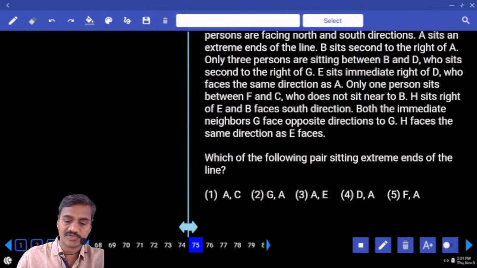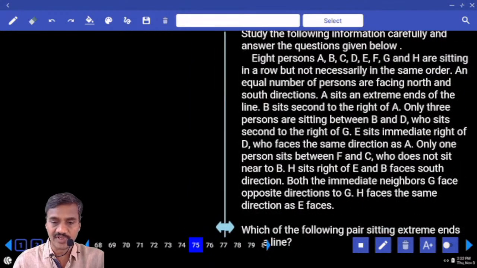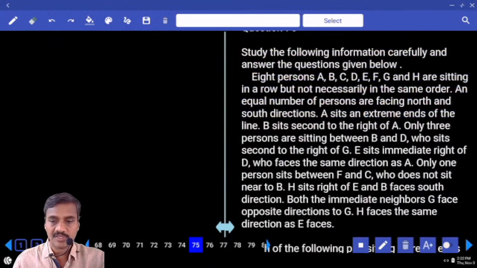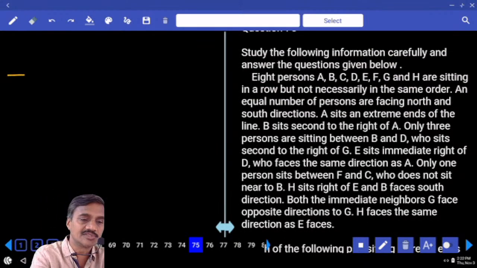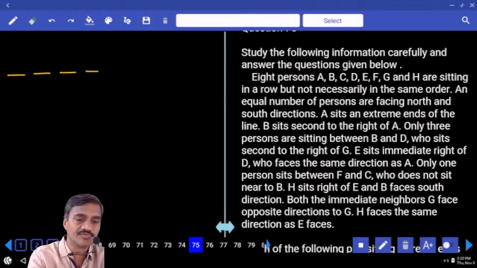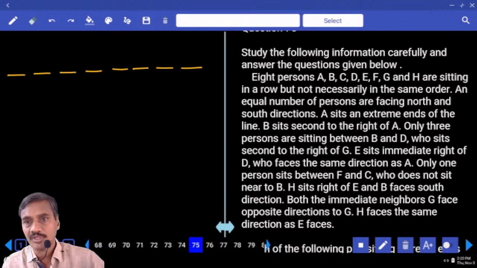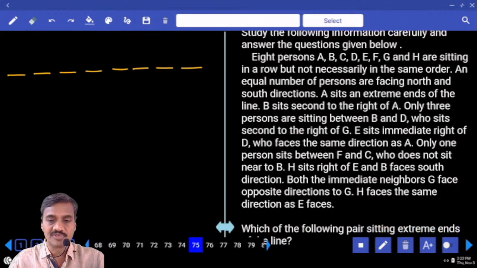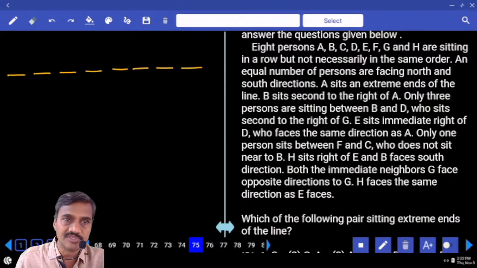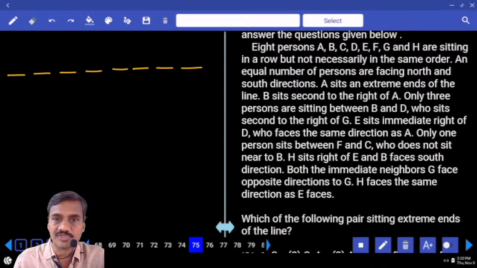Then 75 onwards. Now in this 75, there are 8 persons, A, B, C, D, E, F, G, H, seated in a row but not necessarily in the same order. 1, 2, 3, 4, 5, 6, 7, 8. 8 persons seated in a row and some of them are facing north and some of them are facing south. Equal number of persons facing north and south. That means there are 4 persons north and 4 persons south.